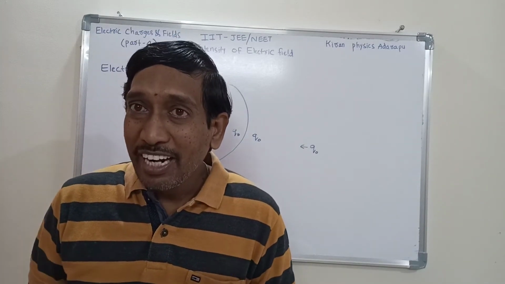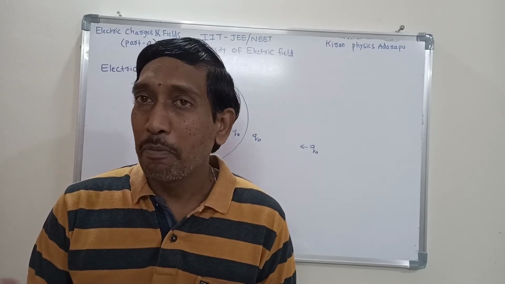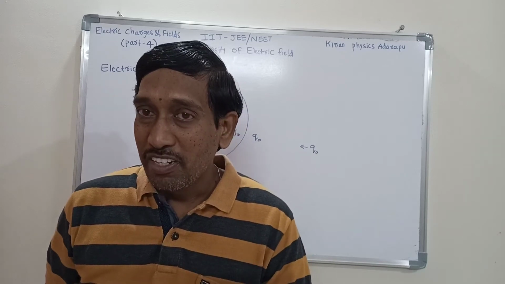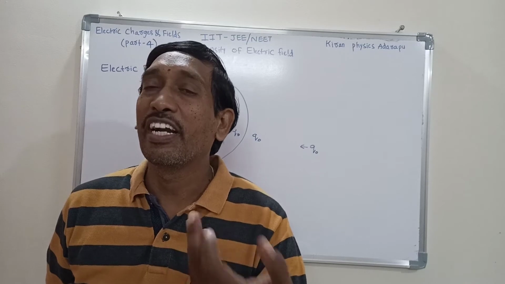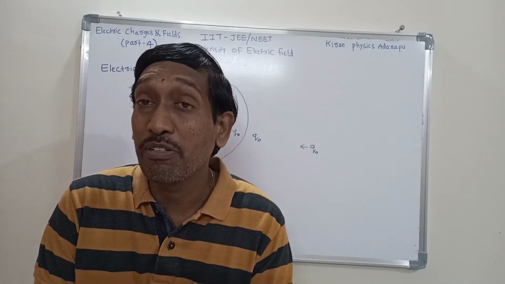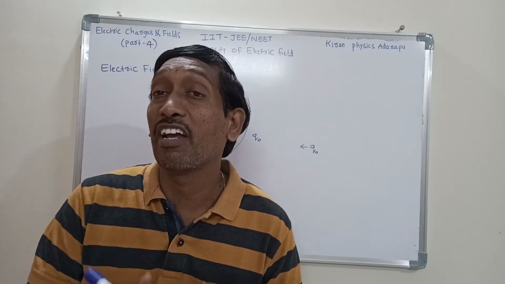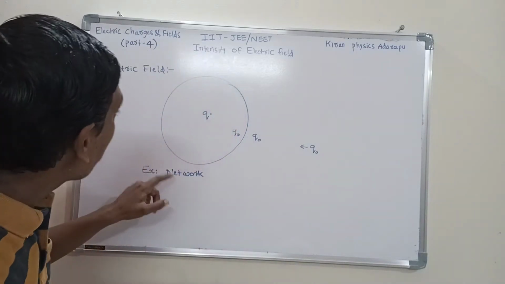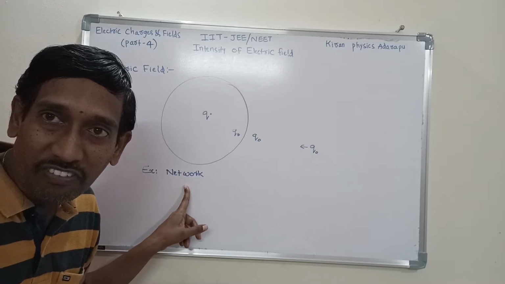Outside the network, mobiles are not working. That means mobiles are working within the network, so the network is one electric field. Actually within this network only the electrical effect or electrical force is experienced. So that's why this is one electric field. Have you understood what is electric field?